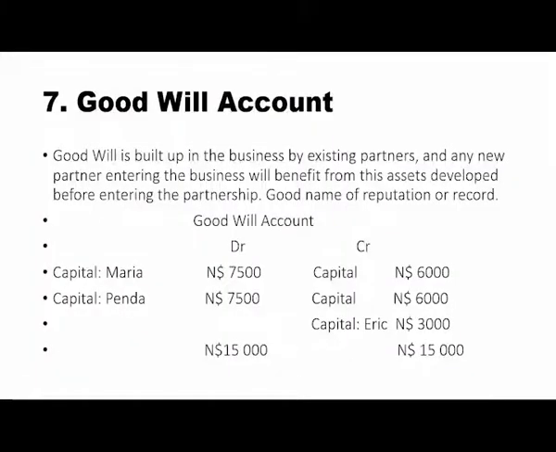Let's move to the next topic, goodwill account. We must first understand what goodwill is. Goodwill is built up in the business by existing partners, and any new partner entering the business will benefit from these assets developed before entering the partnership. They will say good name, reputation or record.